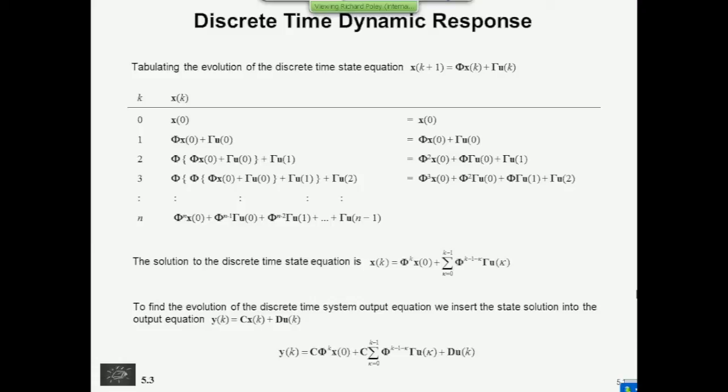And when you've done this a boringly large amount of times, you recognize that a pattern is emerging, because the Phis just keep multiplying up. The first term is always x of 0, multiplied by whatever power of Phi you happen to be on at that sample interval. So there's that part of it, and then the rest is a summation involving products of Gamma, Phi, and the input, and that is the solution.